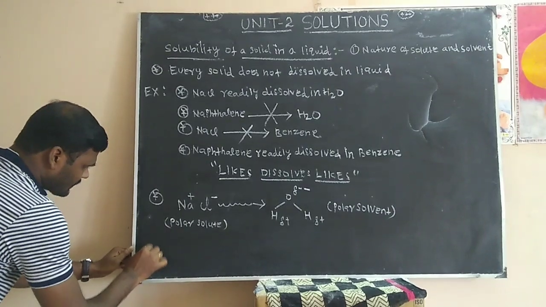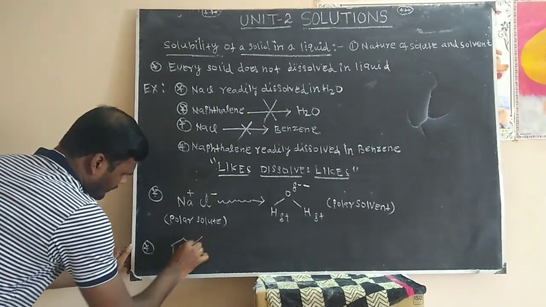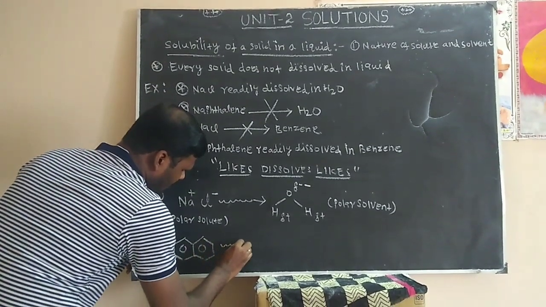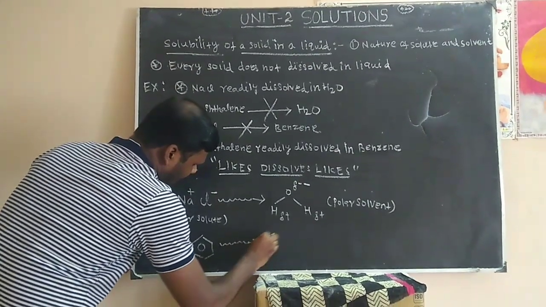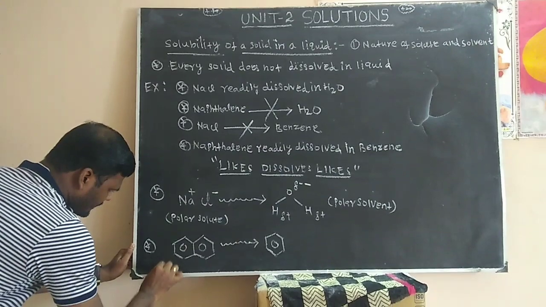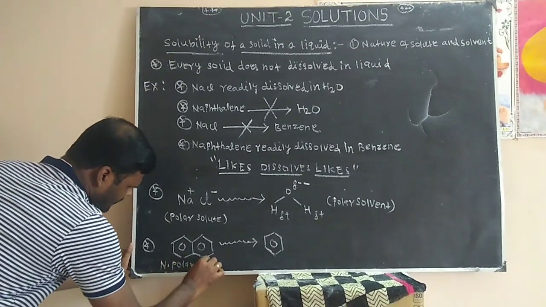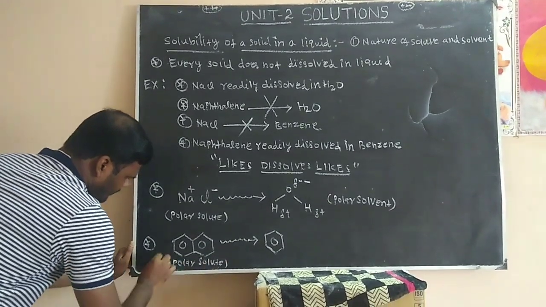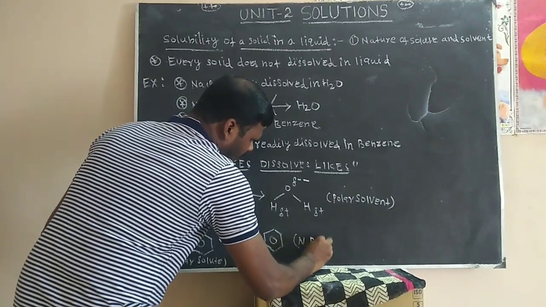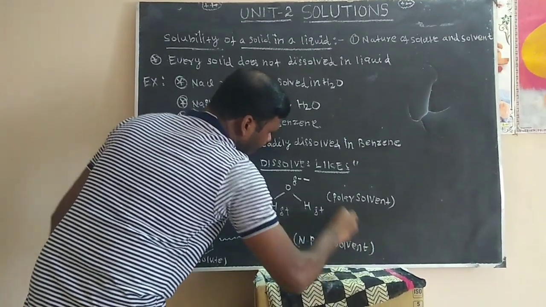Second one, naphthalene dissolved in benzene. Naphthalene is a non-polar solute. Benzene is a non-polar solvent. Right?